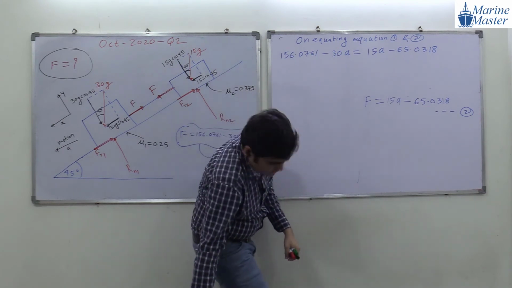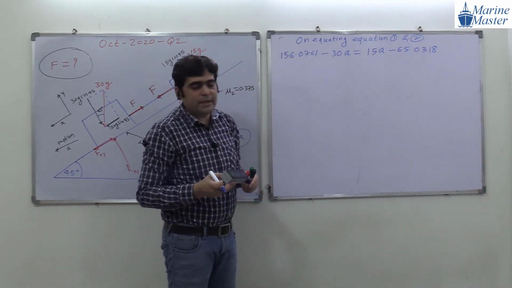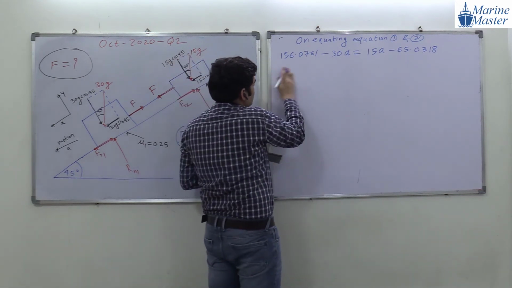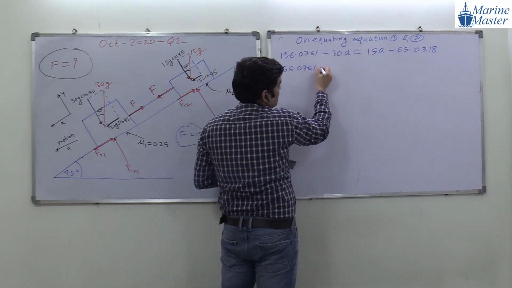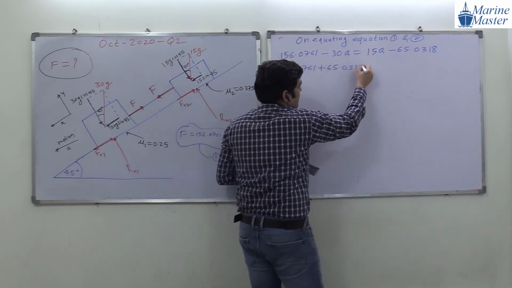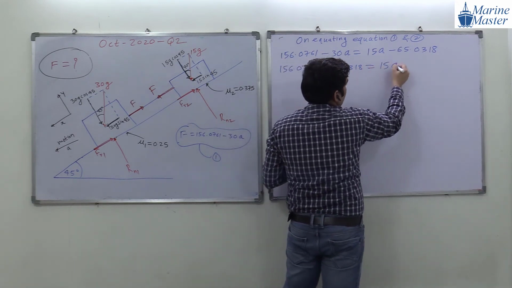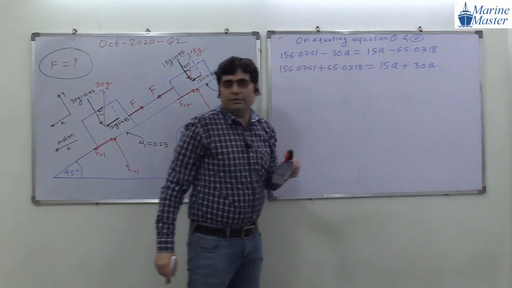Please let me know if I have done any mistake. Please be careful. So 156.0761 plus 65.0318, everyone, is equal to 15A plus 30A. Okay, everyone, are you getting my point?